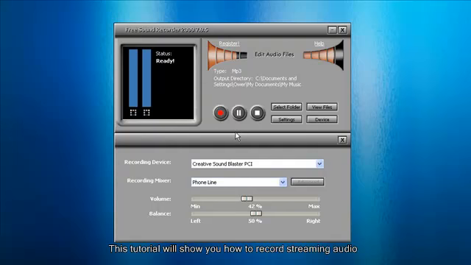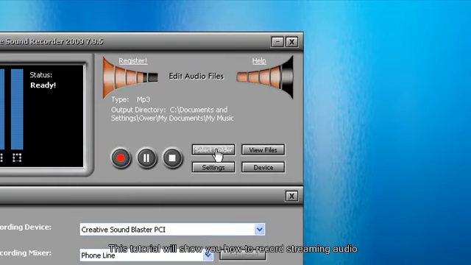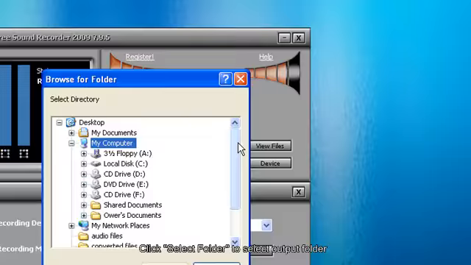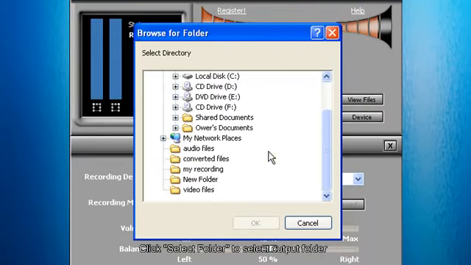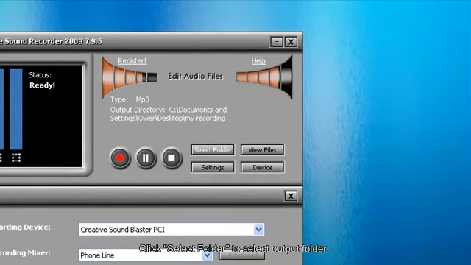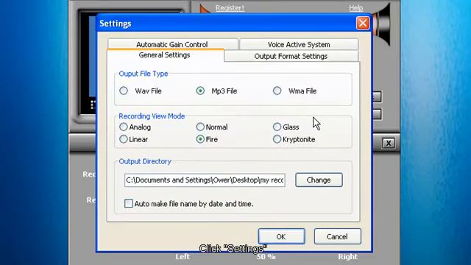This tutorial will show you how to record streaming audio. Click Select Folder to select Output folder. Click Settings.